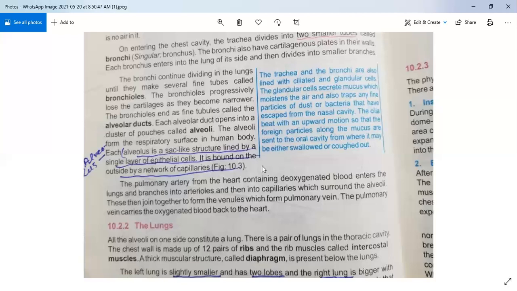Now we will come to the next part. The pulmonary artery from the heart, containing deoxygenated blood, enters the lungs and branches into arterioles and then into capillaries which surround the alveoli. These then join together to form the venules, which form the pulmonary vein. The pulmonary vein carries the oxygenated blood back to the heart.